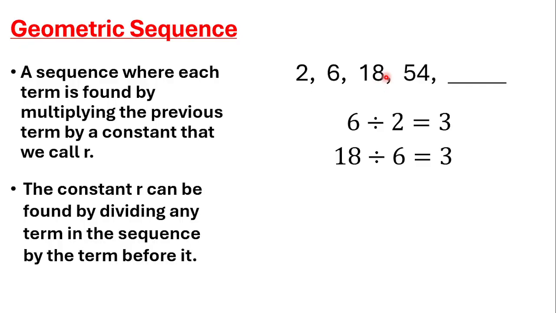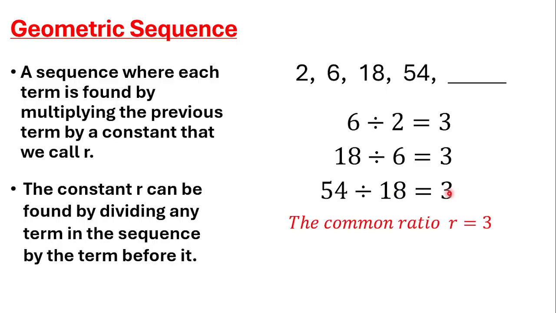Next, let's do 18 and 54. Well, 54 divided by 18 is 3. So that means that the common ratio, that's what we call r, this constant, we call it the common ratio. That means that the common ratio r is 3. And we found that simply by dividing the first term with the second term with the third term with the fourth term, and the list goes on and on.